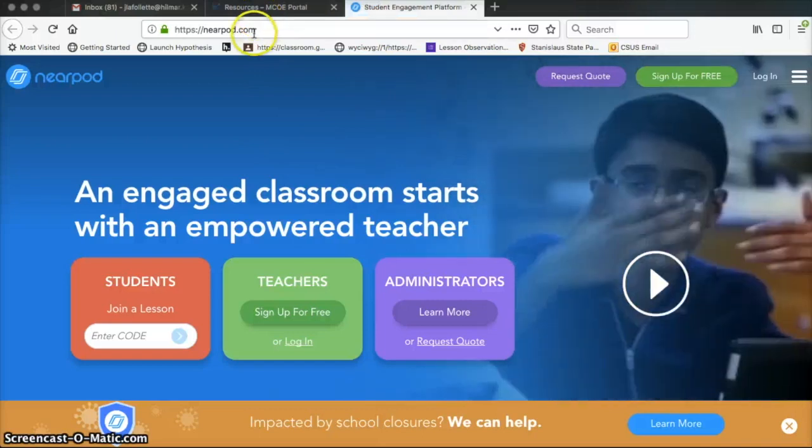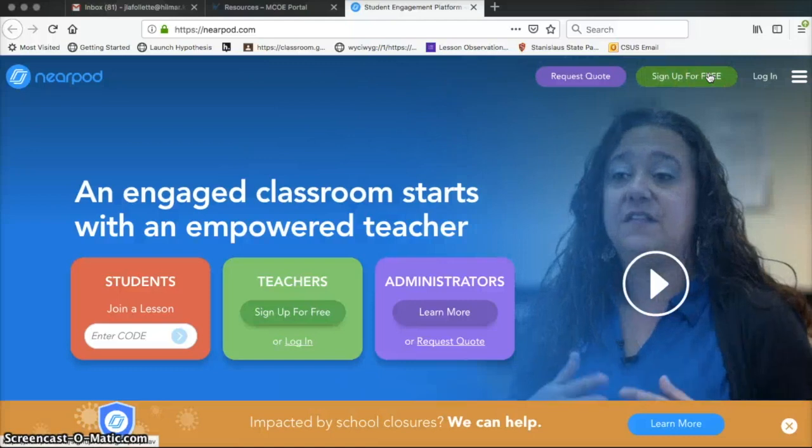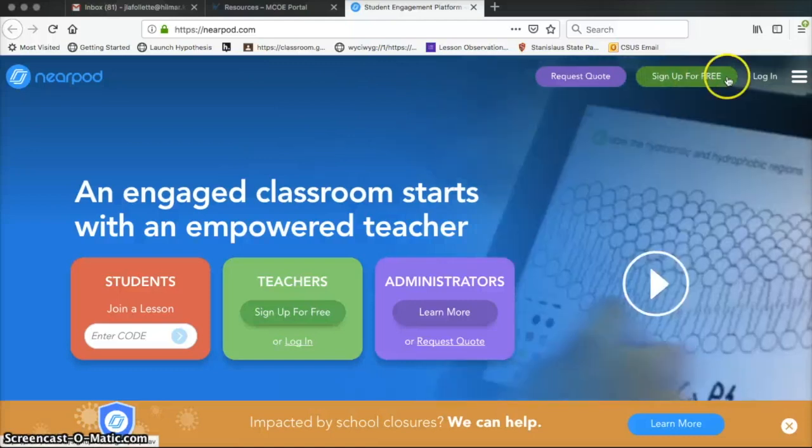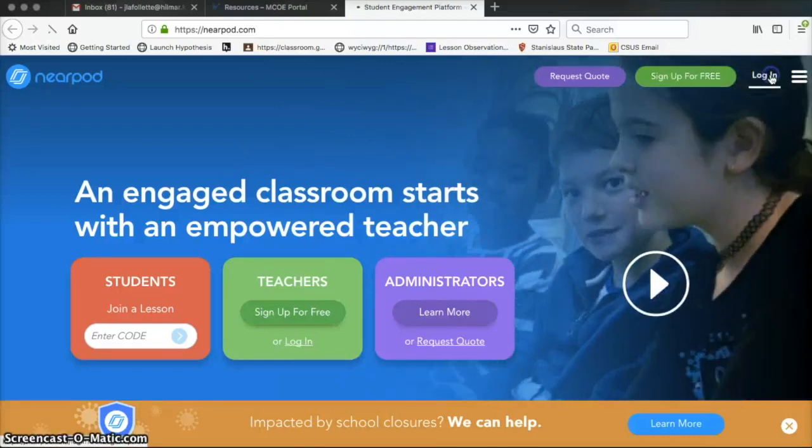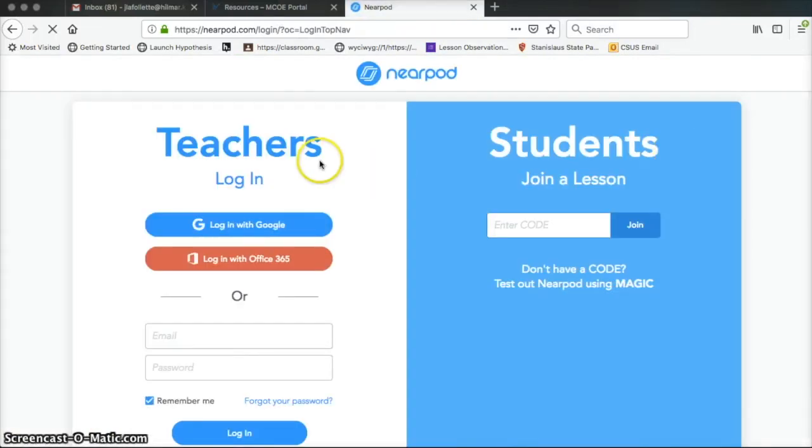So with Nearpod, we're not going to sign up for an account because MCOE has already signed us up for one. Instead, we're going to click on Login, and we're going to log in with Google. So MCOE took all of our addresses and they signed us up under the county umbrella. And that is, again, only through the end of this school year. So we're going to click on that.